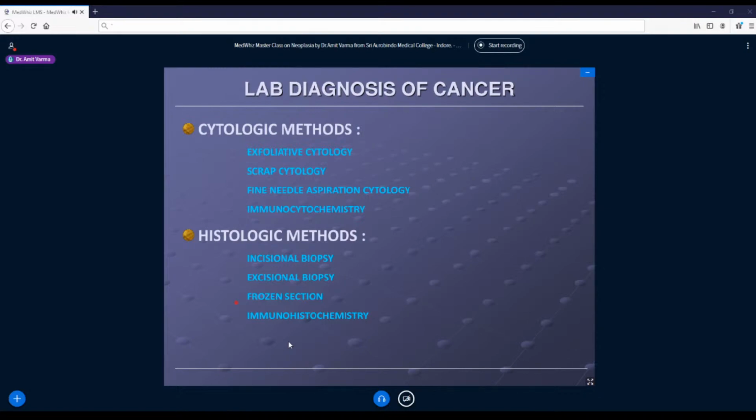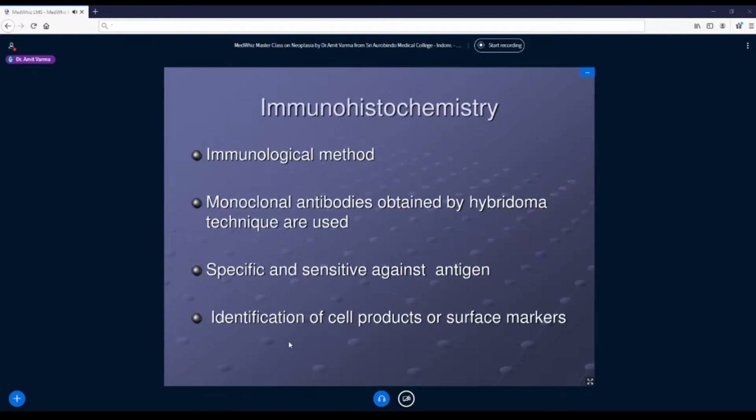The last, that is immunohistochemistry. What we mean by that is immunohistochemistry. Let us split it. So when you say immuno means I am checking for antigen-antibody complex formation. That is the immune complex. Okay. So what is here antigen? Let us take squamous epithelium.